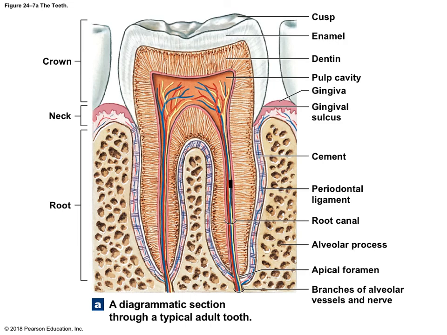So here's a diagram showing the structure of the tooth, and this is a diagram that would be in your lab exam. You can see the white part of the tooth. This is called the enamel, and it is the hardest biological substance in your body. And then the bulk of the tooth is made up of this dentin. So this is pretty close to bone material, but it doesn't have live cells in it. Inside the dentin, we have this pulp cavity. And the pulp cavity then stretches down into the root. So then we can see the root canal.